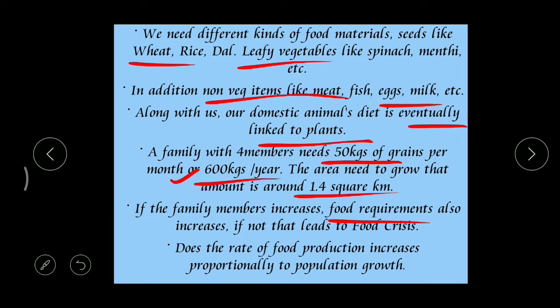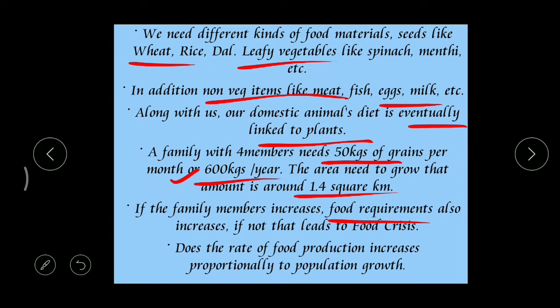So when the number of family members increases, the amount of food needed by them also increases. But whenever that amount of food is not able to be produced, then they cannot get a sufficient amount of food.